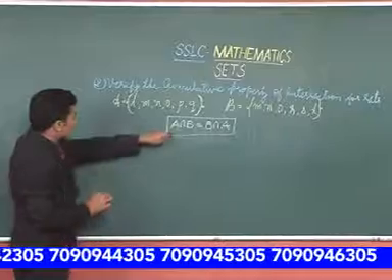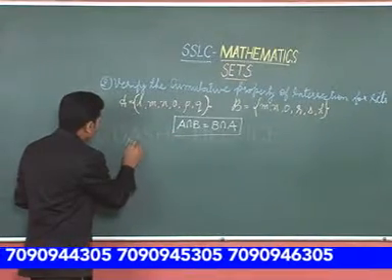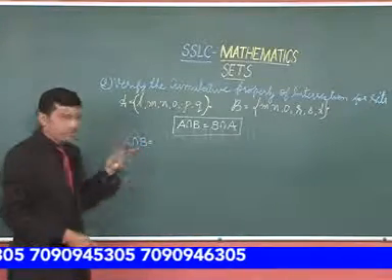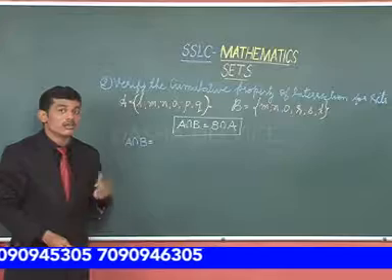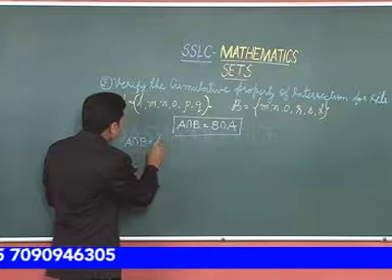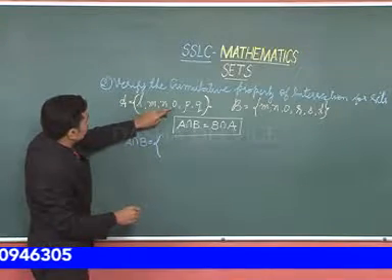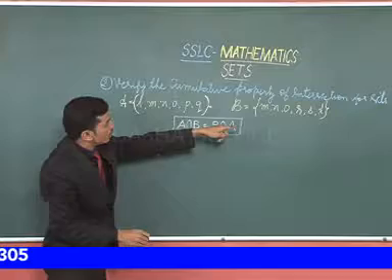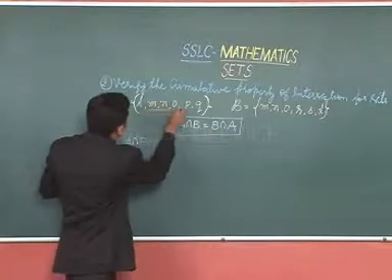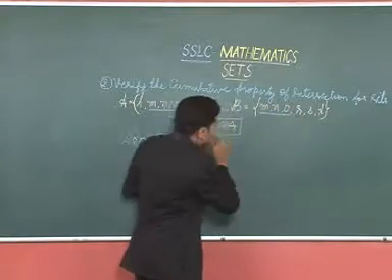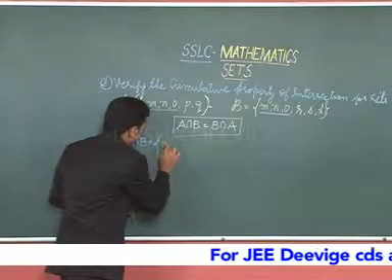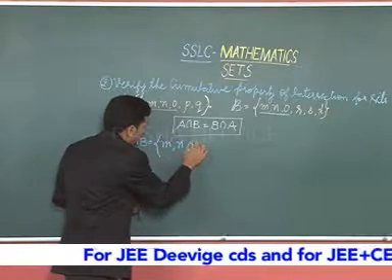First, let us find out A intersection B. A intersection B is a set which contains entities which are common to both A and B. So see here, we have L, M, N, O, P, Q and there M, N, O, R, S, T. Among these, M, N, O are common to both. Is it not? Yes. So A intersection B is M, N, O.